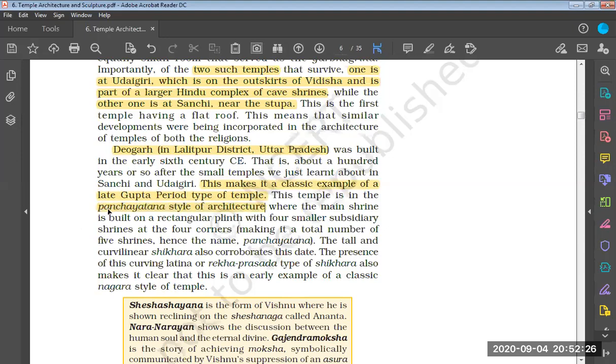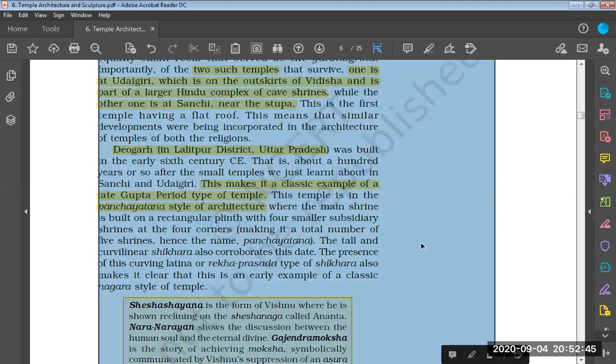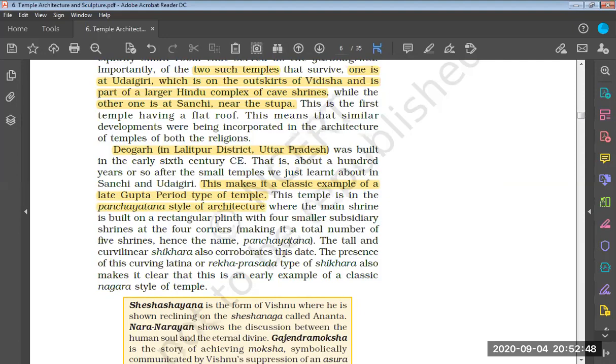It is an important keyword here. Panchayatna style of temple architecture is where the main shrine is built on a rectangular plinth with four smaller subsidiary shrines at the four corners, making a total of 5 shrines. Hence the name Panchayatna. The main shrine is at the center, and 4 smaller shrines are located on the 4 sides. So it is known as the Panchayatna style of temple architecture.